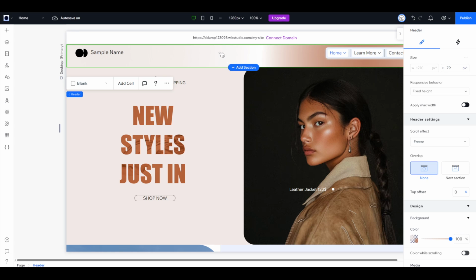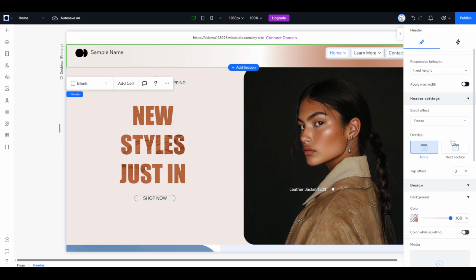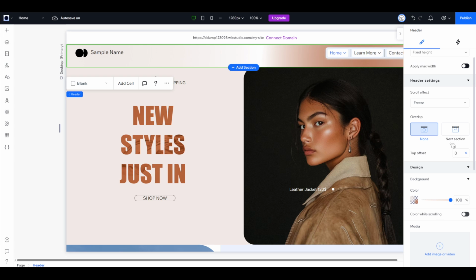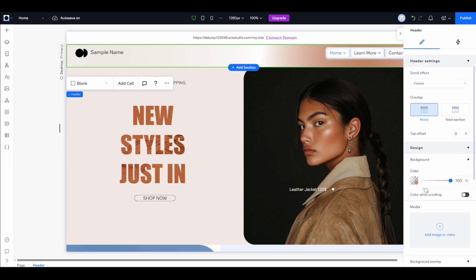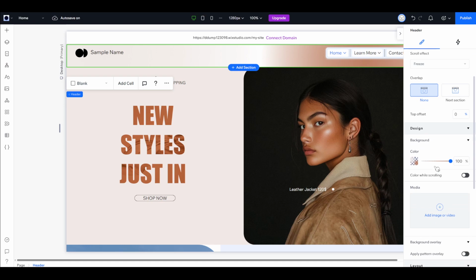Let's get started. First, go ahead and click on the section header that you wish to make transparent. You'll want to direct your attention to the Inspector tab. This is the area where you can adjust the settings and design elements of each part of your website. It's a powerful tool that offers a lot of customization options, so it's worth spending some time familiarizing yourself with it, if you haven't already.